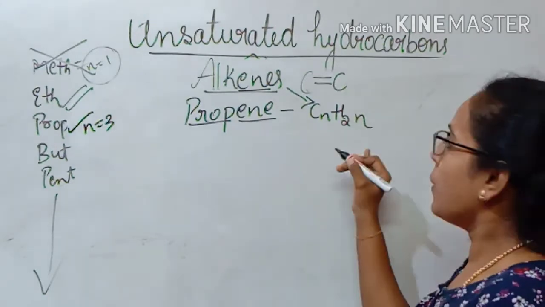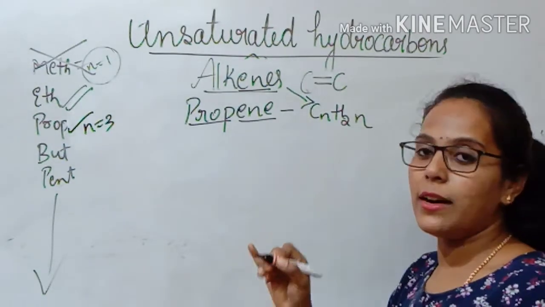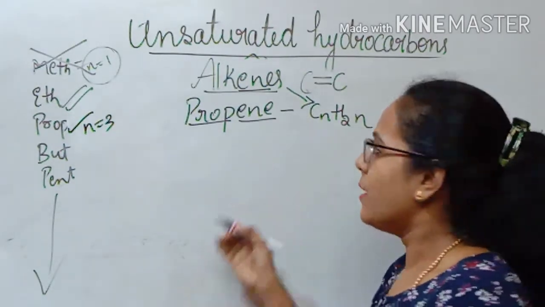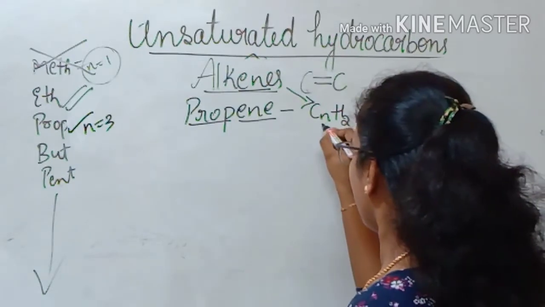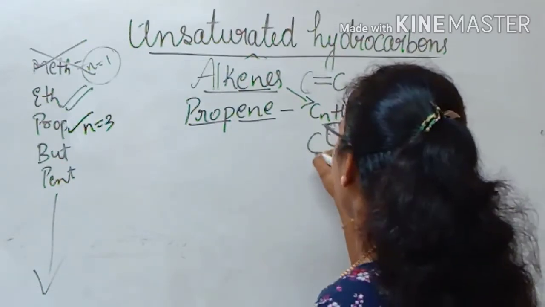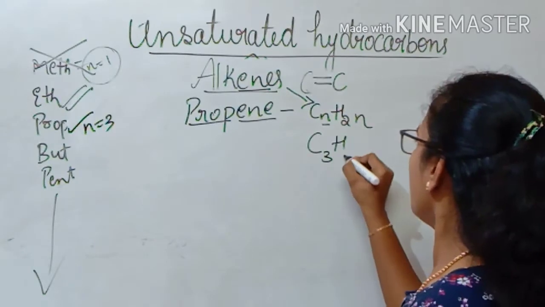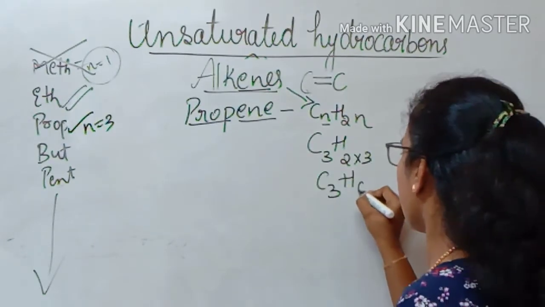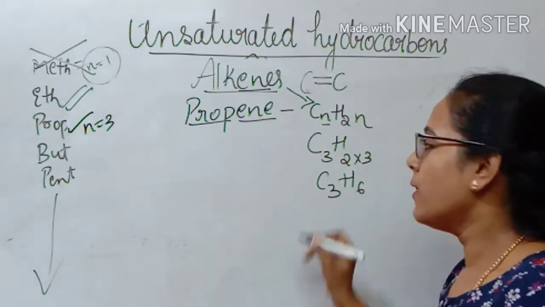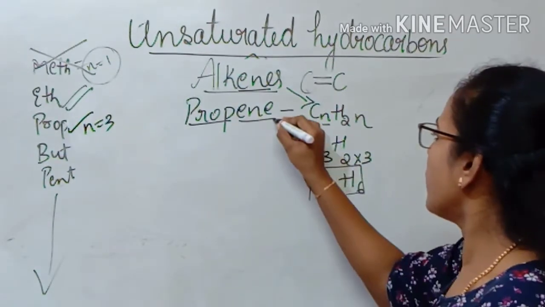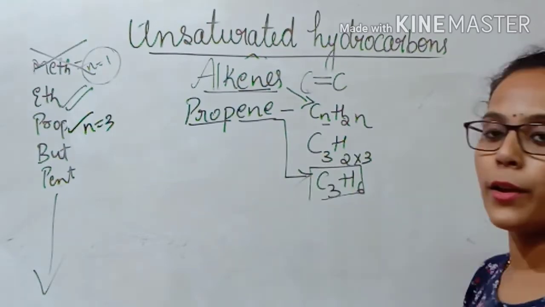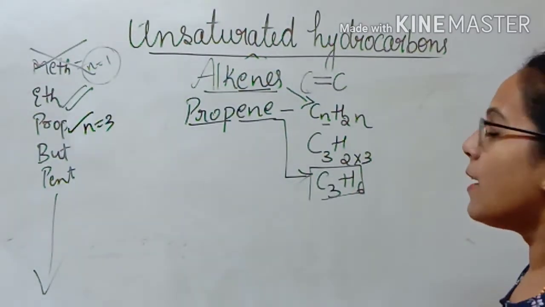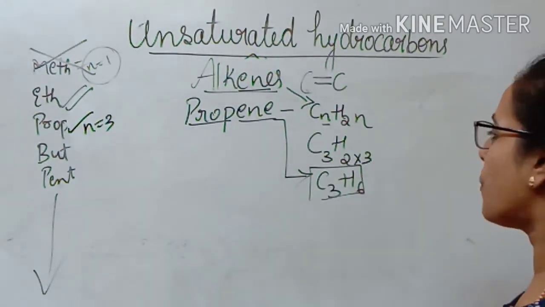Correct? So by knowing the general formula, it is very easy to write the molecular formula for propene. So we substitute n equals 3 for prop, that is we write C3H2 into 3. Correct? We get C3H6. This is how we write the molecular formula for the propene. Now let us write the structural formula for propene.